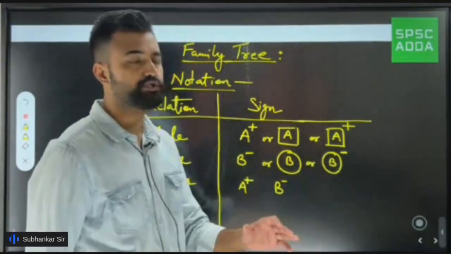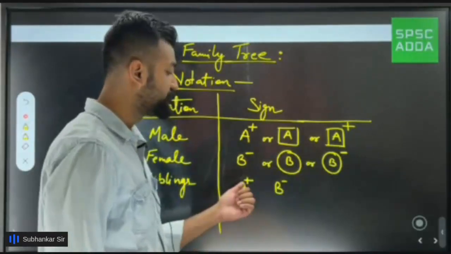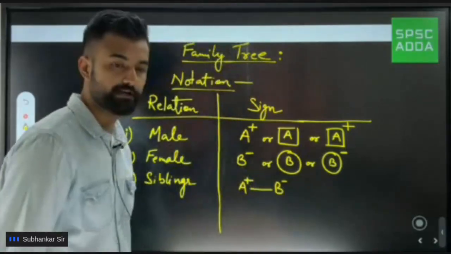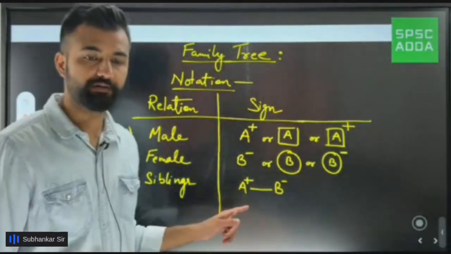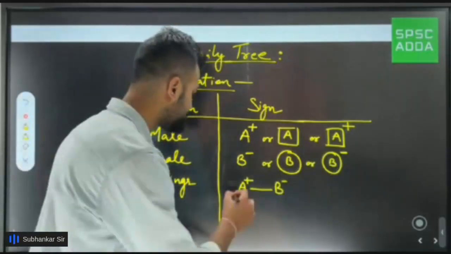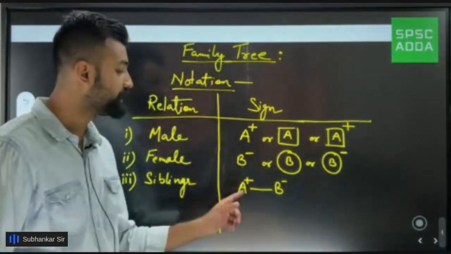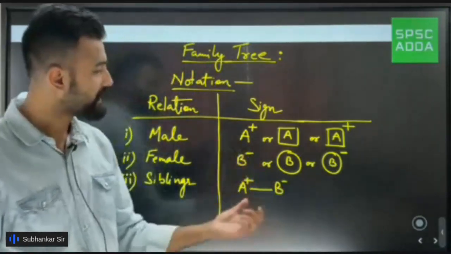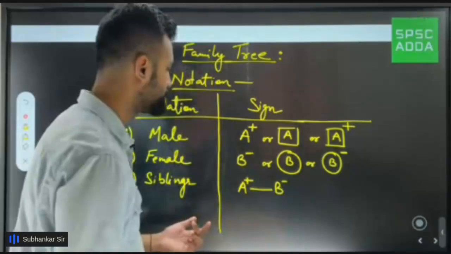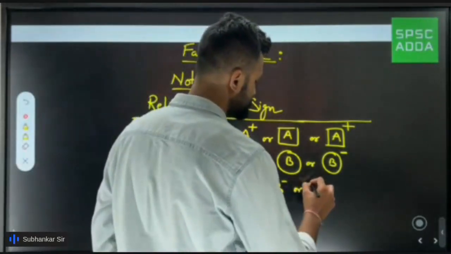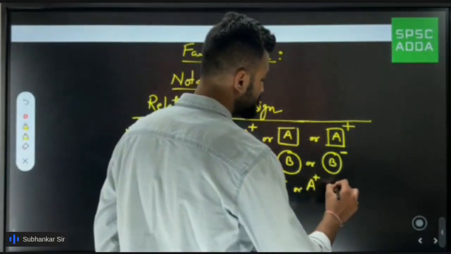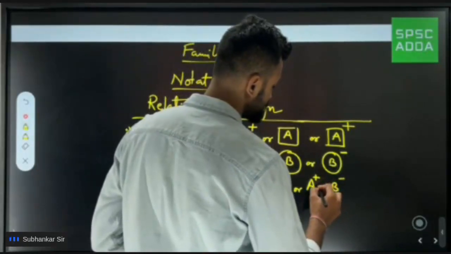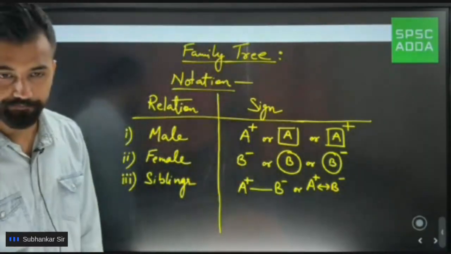To simply show that they are brother and sister, we are going to use just a single line like this. This single line tells me that this is the relation of siblings. A and B are siblings, and to show siblings we use this single line. But as I'm giving you the full concept, in some books you'll see they write A, write B, and instead of a single line they put a double arrow like this.